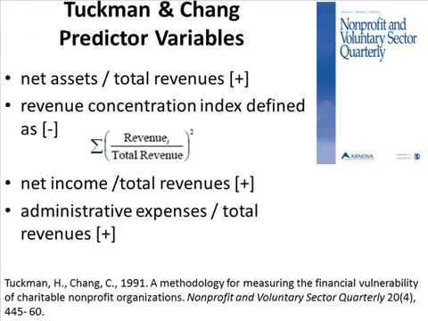Probably the most popular model comes from Tuckman and Chang in an article in Nonprofit and Voluntary Sector Quarterly, and they suggest the use of 4 predictor variables: net assets over total revenue, we want this number to be high; revenue concentration index, and we want this index to be low so that we have a lot of different sources of income, not reliant on just one particular one; net income over total revenues, which we want to be high; and finally administrative expenses over total revenues, which we like to be high. It shows that we have some cushion and some choices we can make.